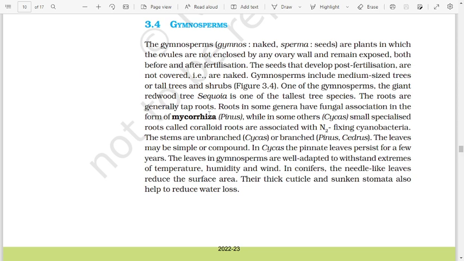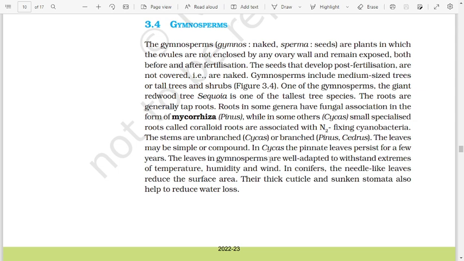The roots are generally taproots. Some genera have a fungal association in the form of mycorrhiza, as in Pinus, while in some others, such as Cycas, small specialized roots called coralloid roots are associated with nitrogen-fixing cyanobacteria. The stems are unbranched, as in Cycas, or branched, as in Pinus and Cedrus. The leaves may be simple or compound. In Cycas, the pinnate leaf persists for a few years.